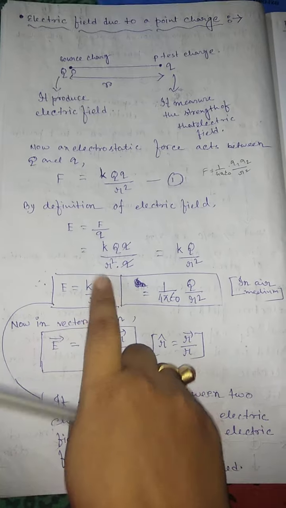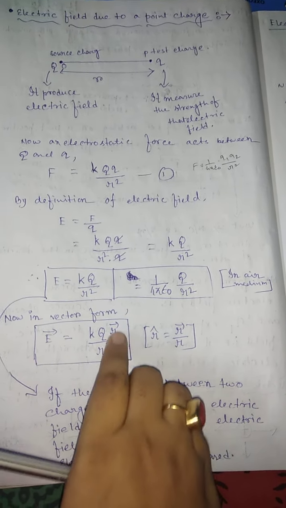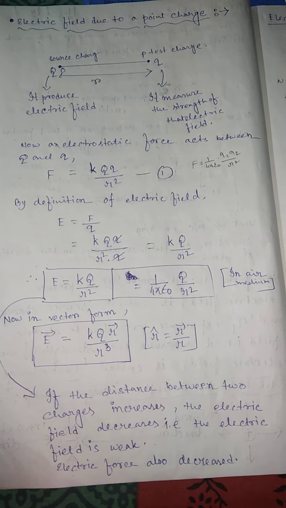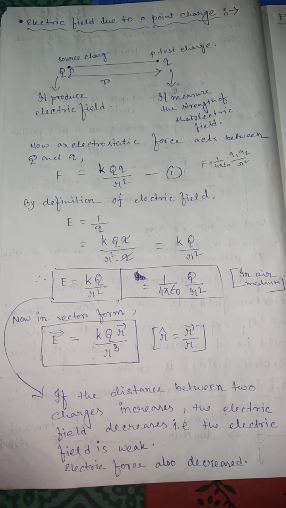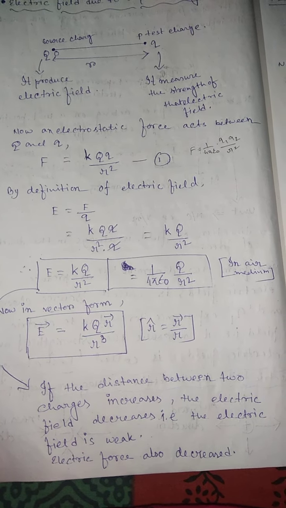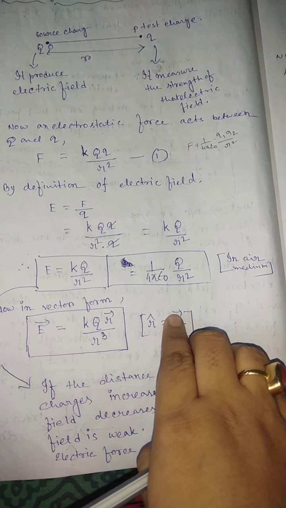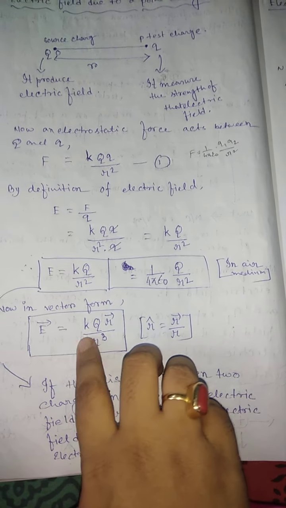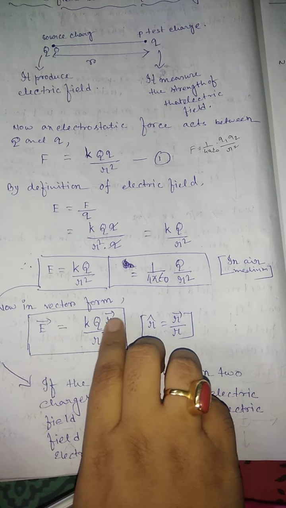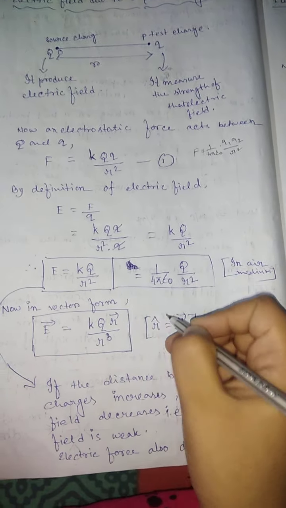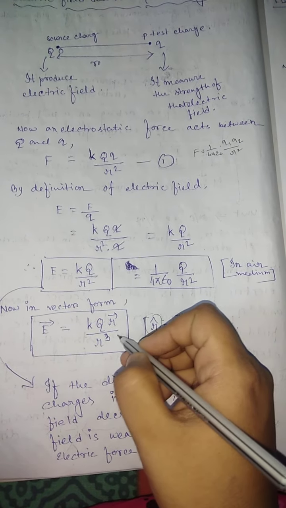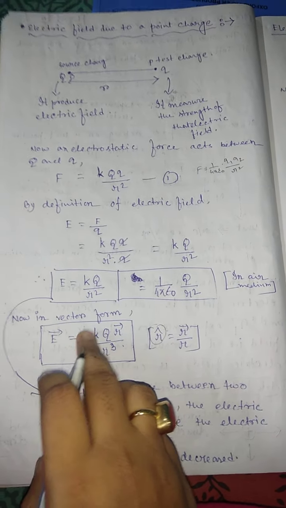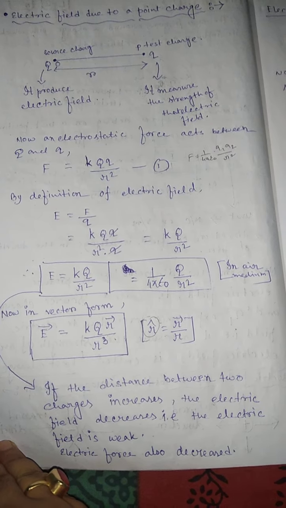If we write this equation in vector form, we write a cap sign over there. That means it represents a unit vector. A unit vector gives us a direction, and a unit vector equals the vector divided by its magnitude. So here we can write E equals K into Q into r vector. In place of r cap, we write r vector by r. Since r square is already there, that's why r cube. So this is the vector form of the electric field due to a point charge.